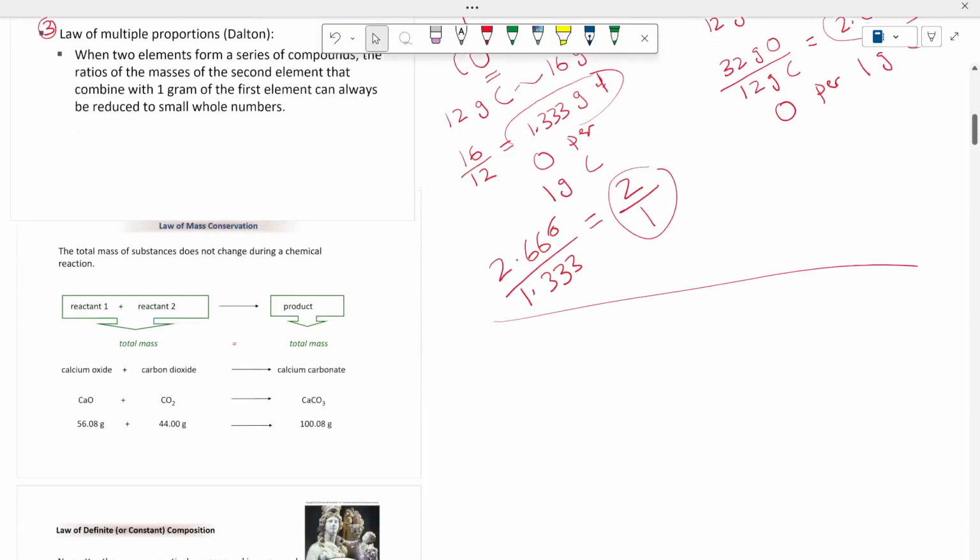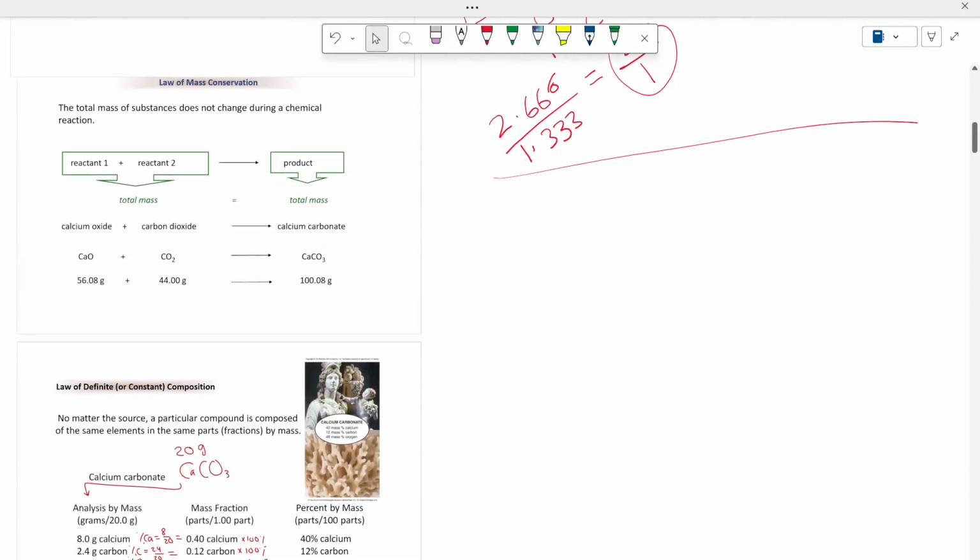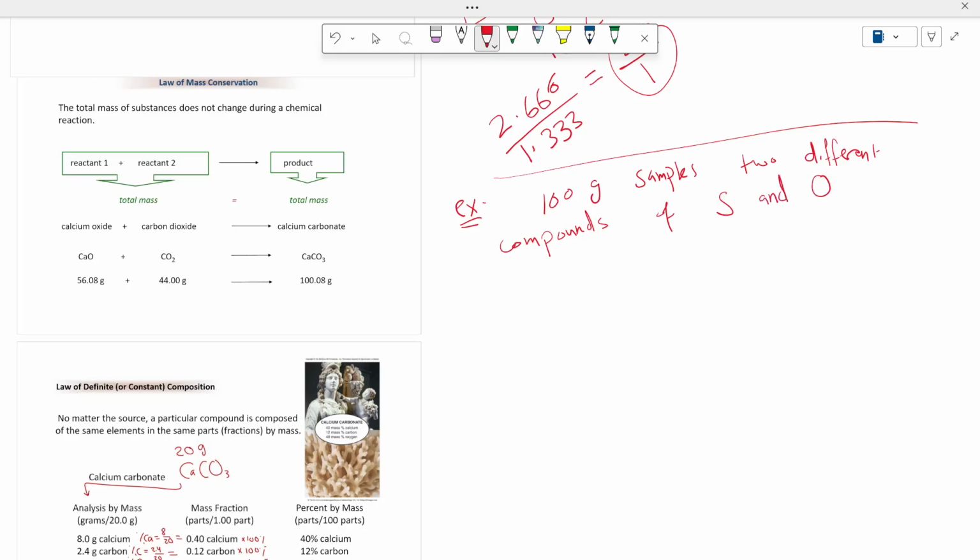Let me give you another example. Assume you have 100 gram samples of, let's say, two different compounds. Both contain sulfur and oxygen as the only components.